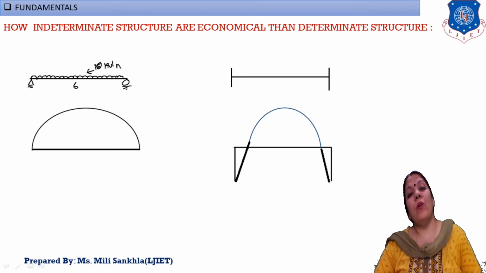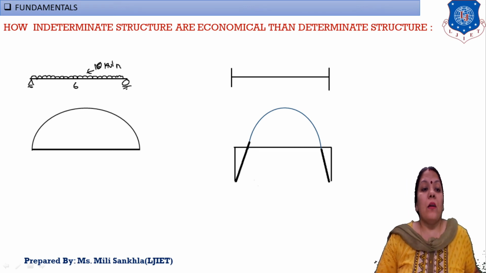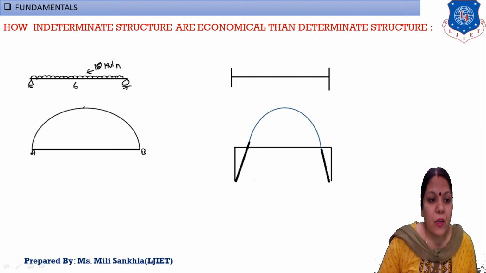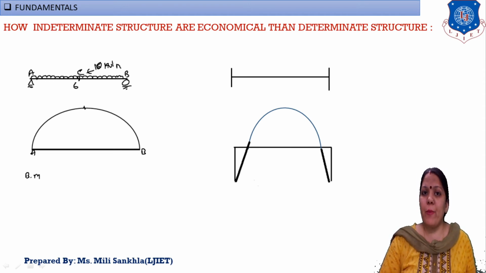Okay, now in MOS you already studied that the bending moment diagram of a simply supported beam subjected to UDL is an outward parabola. Now here suppose this is our center point. Now write down the bending moment here. I am giving the notation AB, and this center point is given as C. Now we find the bending moment at point C, here MC.